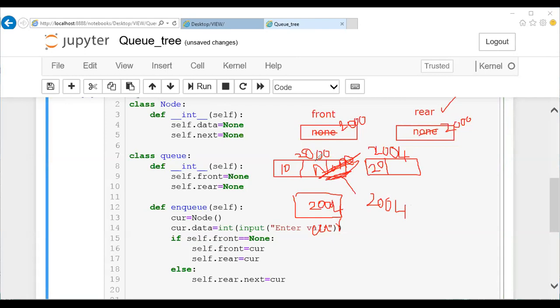Now this link is made, and what has to be updated next is our rear pointer. So you'll just mention self dot rear assign current. So the current address 2004 can be updated here instead of 2000. Now you can notice that our queue is following proper order. Whenever a person keeps adding at the end, your rear keeps getting updated, and front is the one responsible for tracking the beginning of your queue. So it is updating perfectly.